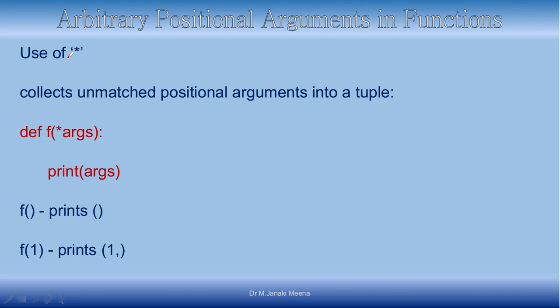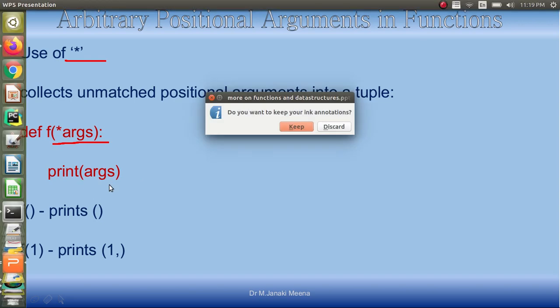So when you do not know how many positional arguments will come, and you are ready to accept any number of positional arguments, then you have to put a star before the argument name. So consider this function def f of star args. Okay, args is the variable name, and I have put a star before it. So args can hold sequences. So I can also print args, and actually it will come as a tuple, right?